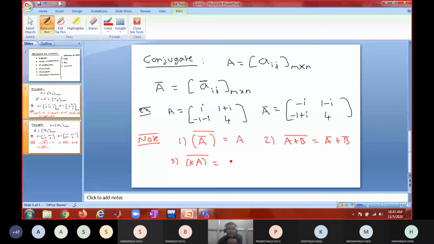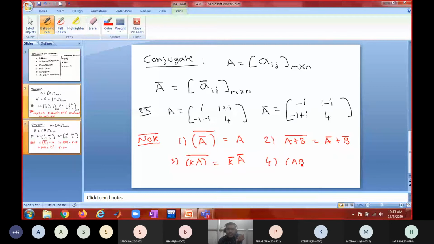I said k can be a complex constant. So in that case, it would be k bar into A bar. So you just verify this result. Take some example like this and see. And what is the next result?